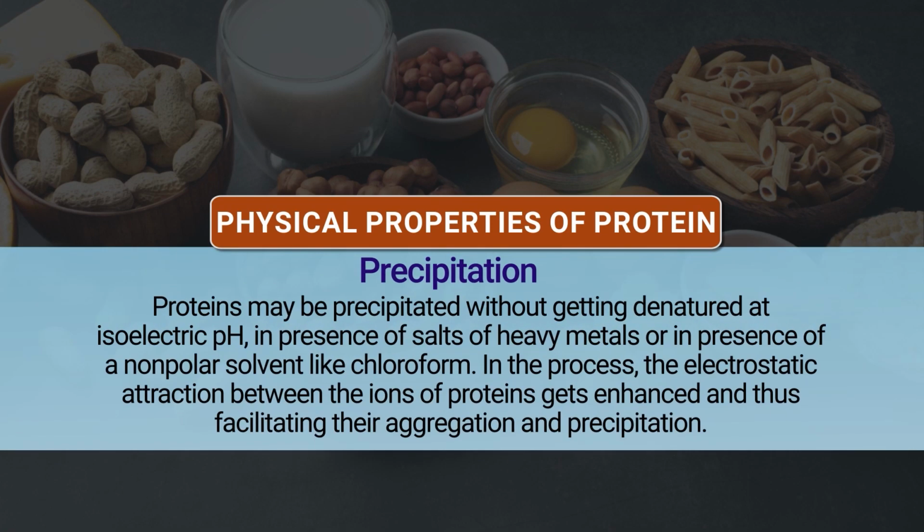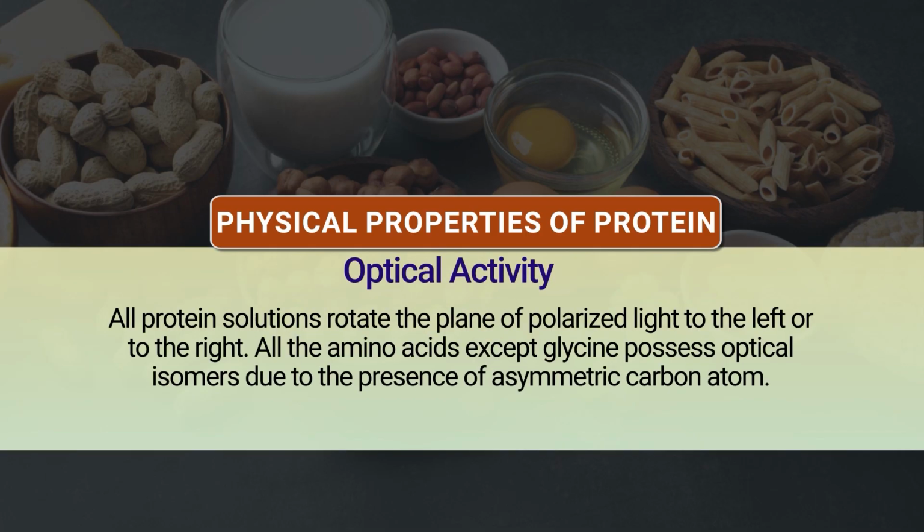Then precipitation is another property. Protein may be precipitated without getting denatured at the isoelectric pH, in the presence of salts of heavy metals or in the presence of a non-polar solvent like chloroform. In the process, the electrostatic attraction between the ions of protein is enhanced, thus facilitating aggregation and precipitation. Then optical activity: all protein solutions rotate the plane of polarized light to the left or to the right. All amino acids except glycine possess optical isomers due to the presence of asymmetrical carbon atoms.